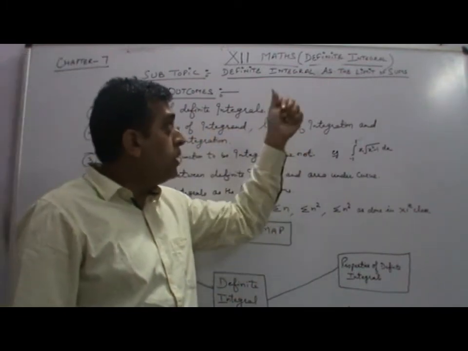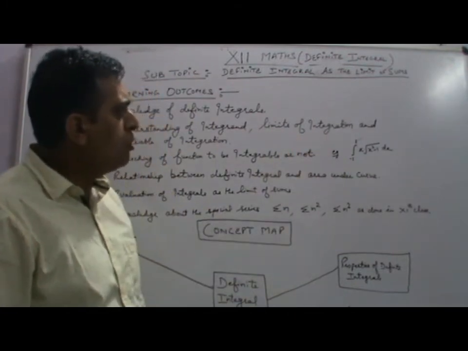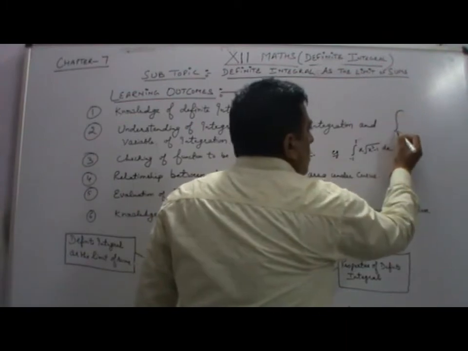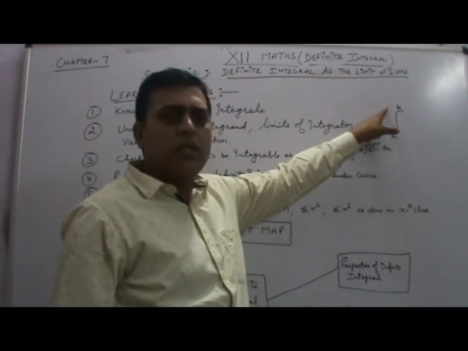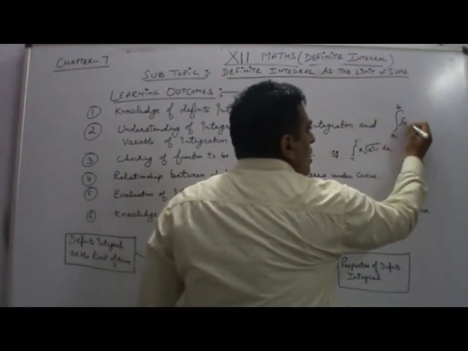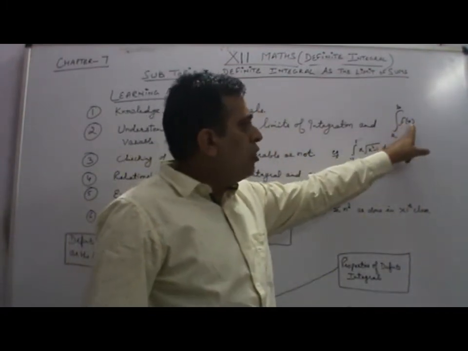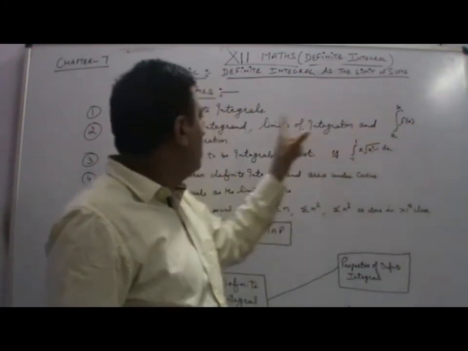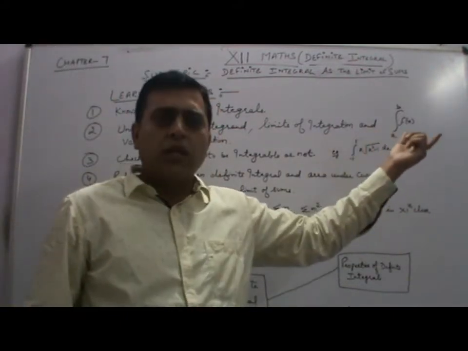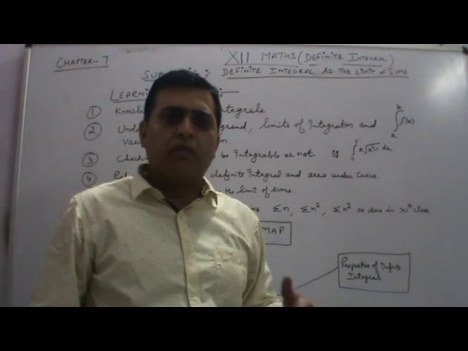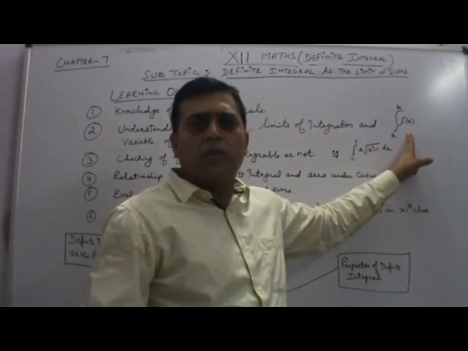Now in this new topic, definite integral, there are limits of integration. You are taking the limits a and b there. This a is called the lower limit and b is called the upper limit. This f(x) is called the integrand, and this x is called the variable of integration. This variable is not fixed. It can be t, it can be u, it can be v, whatever; the value will be the same. Definite integration does not depend upon the variable.